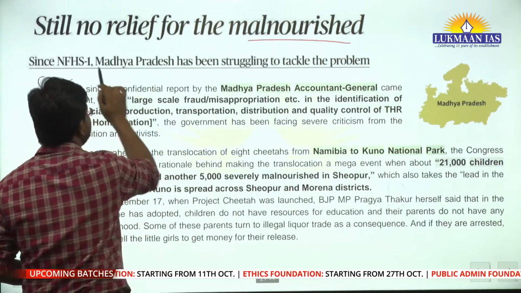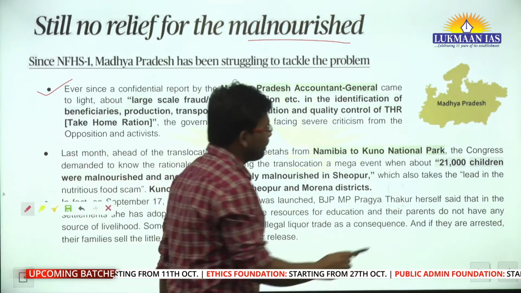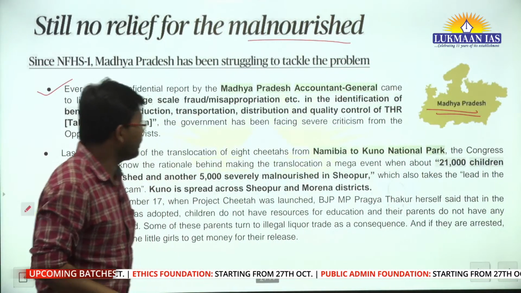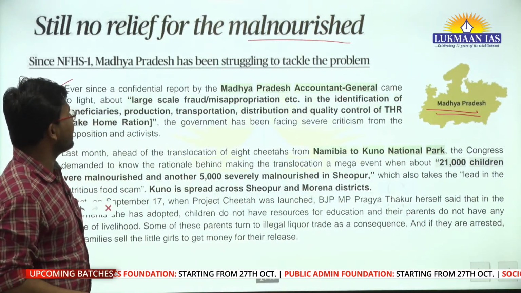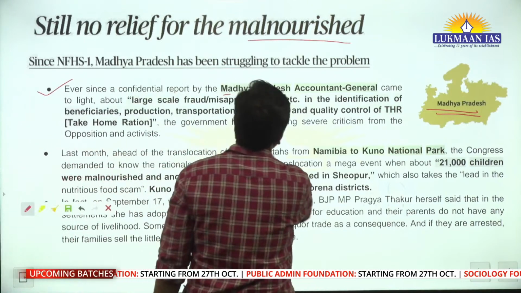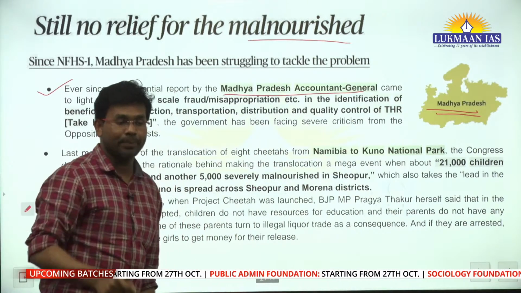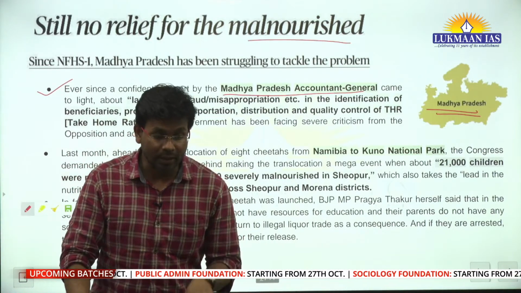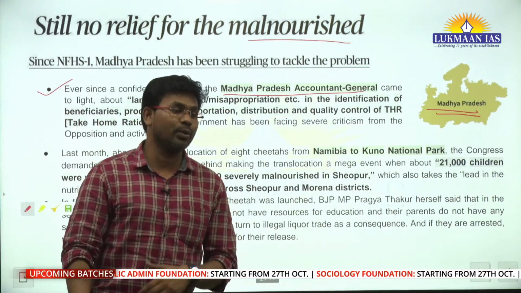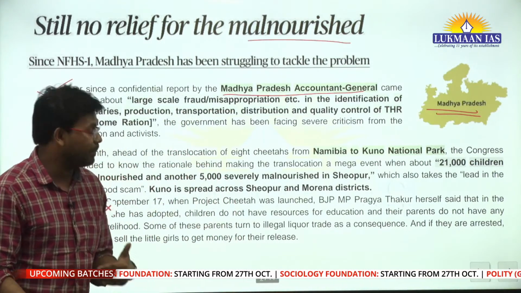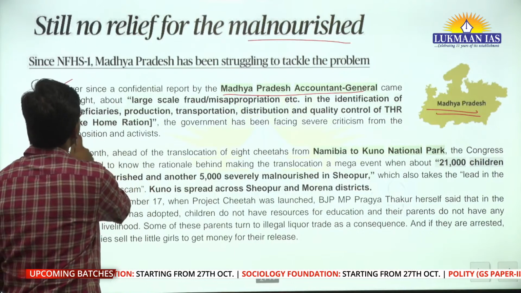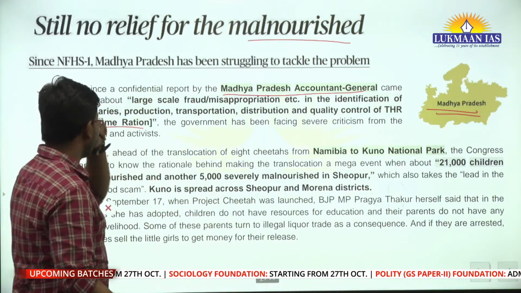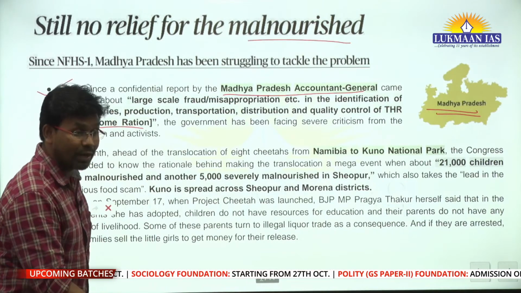What has happened recently is that in Madhya Pradesh, the central state in India, the Madhya Pradesh Accountant General has released a report. In that report they have highlighted that there were corruption activities in some midday meal schemes, and in one scheme related to take home ration. What kind of misappropriation or fraud has happened?